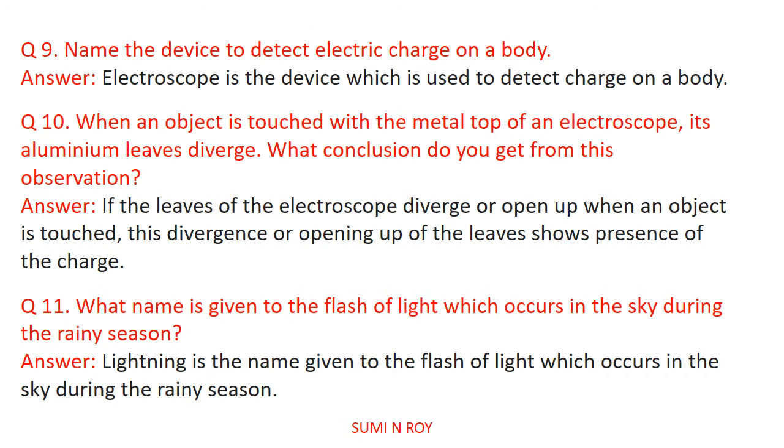Okay, so next question, what name is given to the flash of light which occurs in the sky during the rainy season? The flash of light which occurs in the sky during the rainy season is lightning. So lightning is the name given to the flash of light which occurs in the sky during the rainy season.